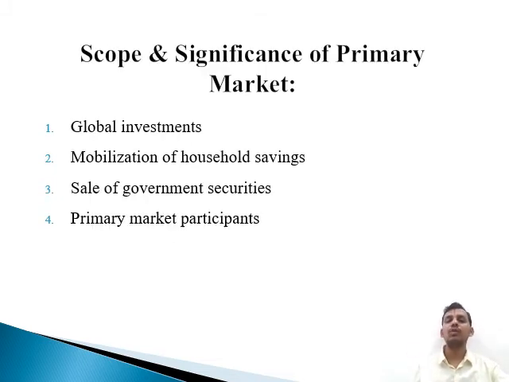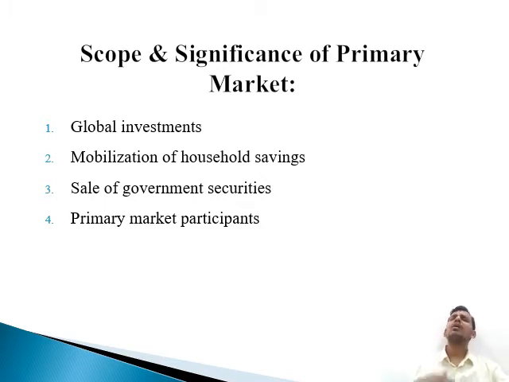Now moving to the significance or scope of the primary market. The very first significance is that it provides an opportunity for global investment. How can we go for global investment by way of the primary market? We have said that in the primary market a company comes and issues its securities to the public for the first time by listing itself. By the primary market, businesses expand and grow, both domestic as well as foreign companies, as they can come and raise capital for expansion or growth.